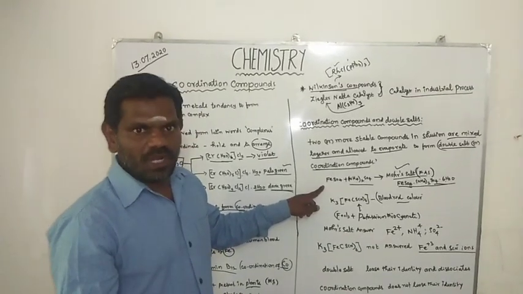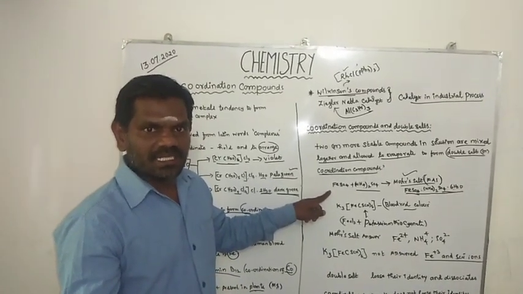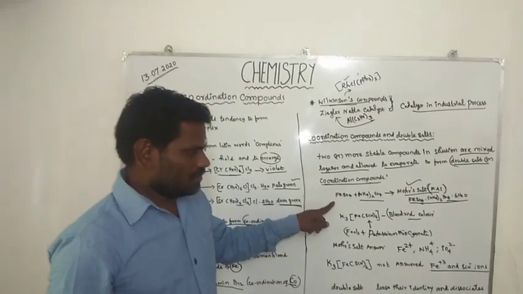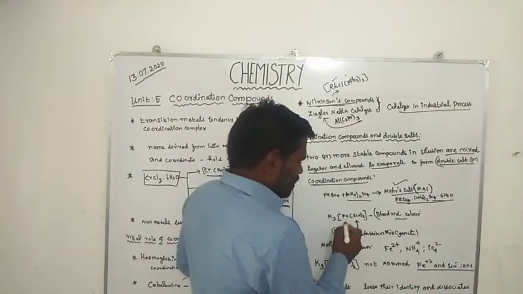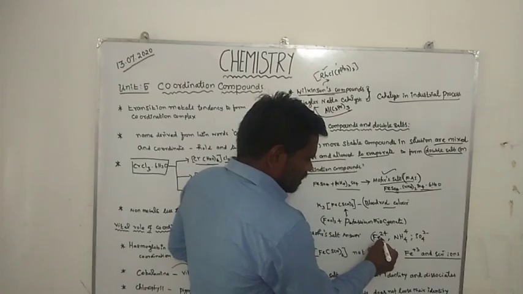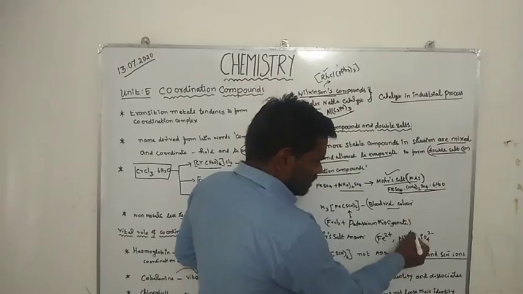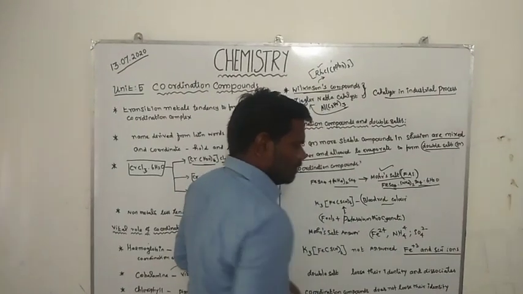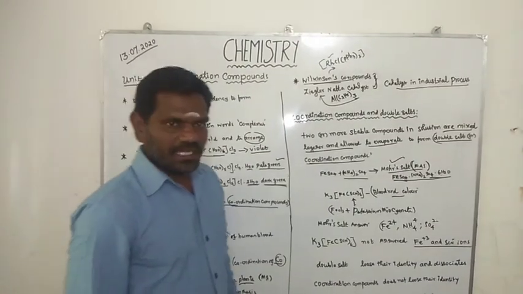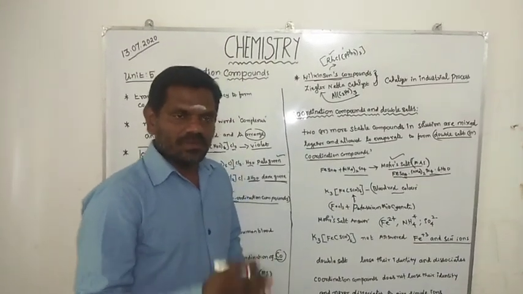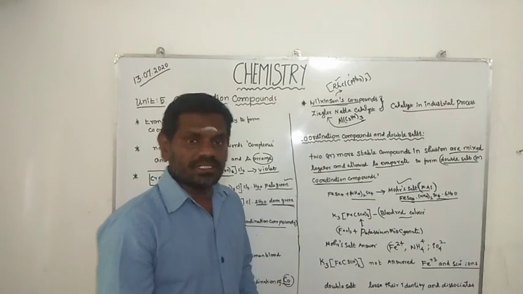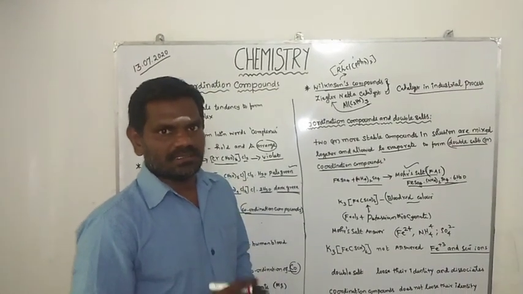When we dissolve it in water, it gives simple ions. For example, ferrous ammonium sulfate gives Fe2+ ion, NH4+ ion and SO4 2- ion. At the same time, the double salt gives all the tests for simple ions.